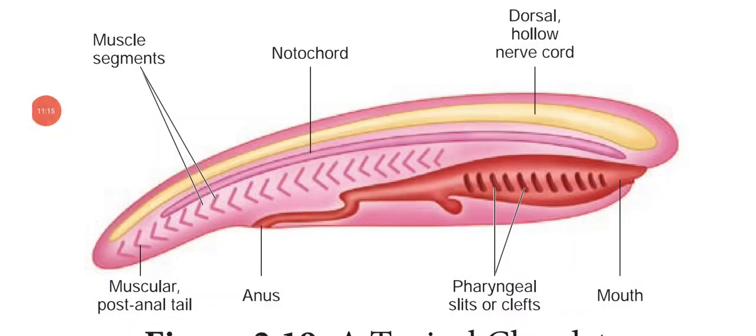Apart from that, the other features are that they are bilaterally symmetrical, triploblastic coelomates with organ system level of organization, and they possess a post-anal tail and a closed circulatory system with the ventral myogenic heart, except in Amphioxus. So these are the features of the phylum Chordata. When you compare, chordates are higher animals and invertebrates are lower animals, and the body in invertebrates is simple, but in chordates it is advanced or complex.